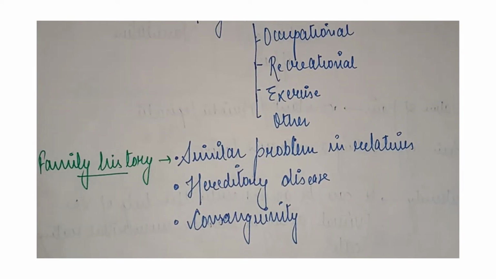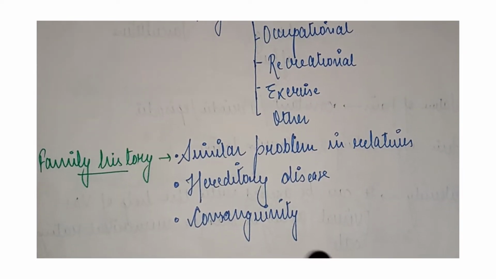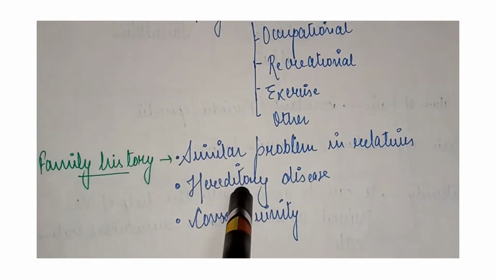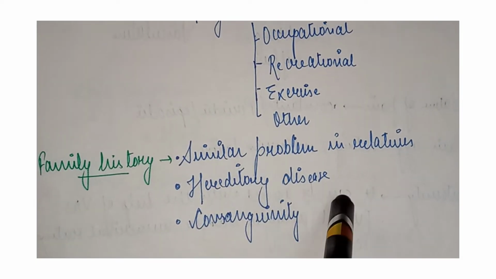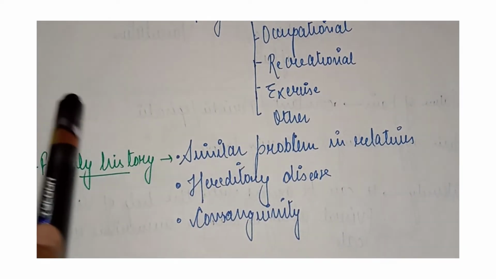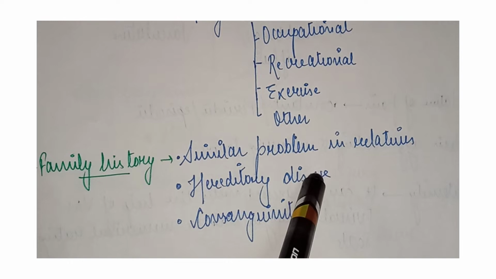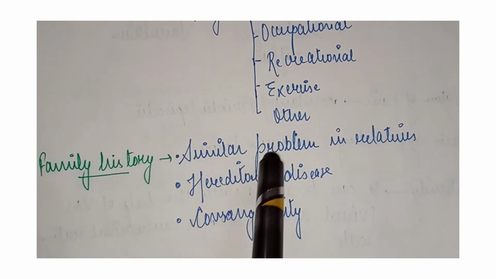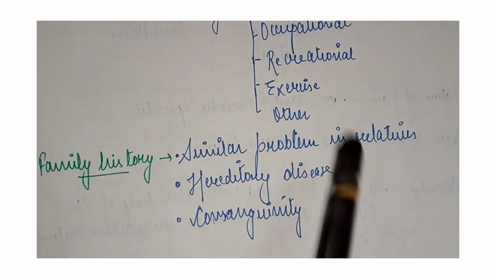We'll move towards the family history. Why is the family history also important? Because sometimes it happens that the same condition the patient is presently going through, maybe the patient's family is also having. Maybe it is from generation to generation the patient or the patient's family is having.